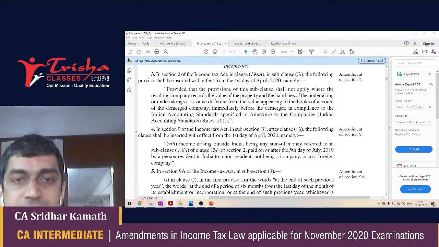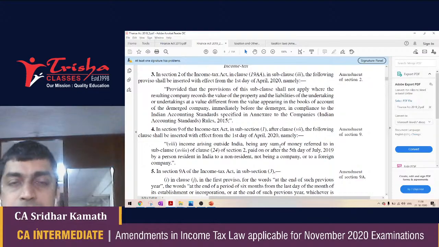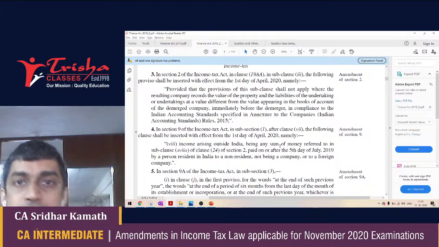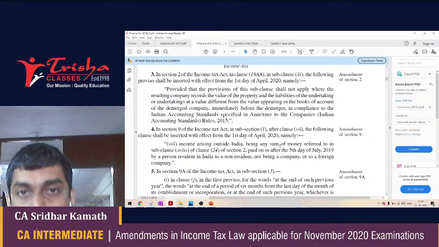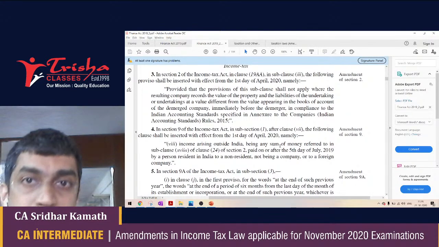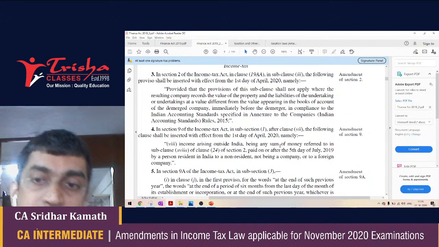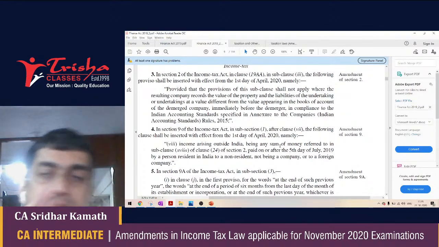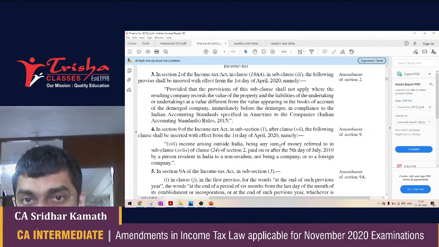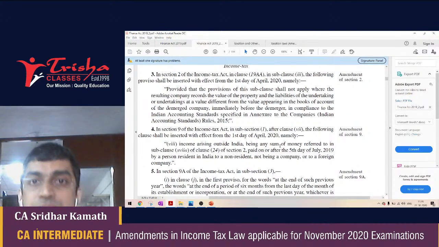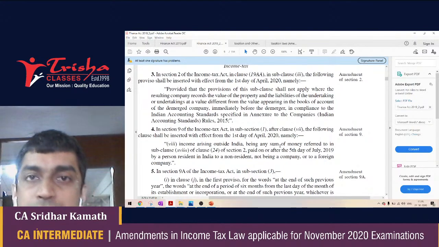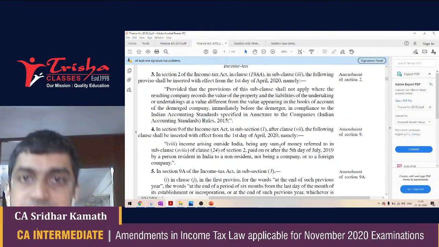Okay, to tell this in common man's language, any gifts given by a resident to a non-resident on or after 5th day of July 2019 is deemed to be the income of the non-resident by virtue of Section 9 clause 8. So if you are a non-resident and you receive a gift by way of any sum of money from a resident, no matter where you are, it is deemed to accrue or arise in India, and it's an income which is taxable in India.